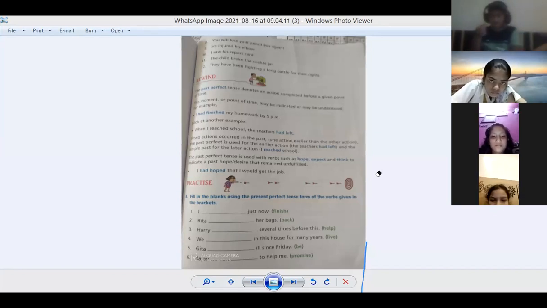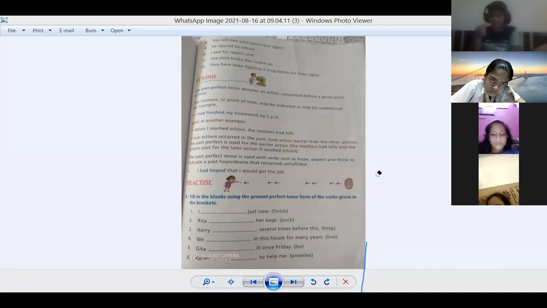A simple example I have taken. Mostly you say this thing, ma'am, I have done my work. That's why I have taken this example. And has we are using with singular, and have we are using with plural. But I and you are exceptions. We are using with them the plural rule. Whatever we are using with plural, that we are using with them.